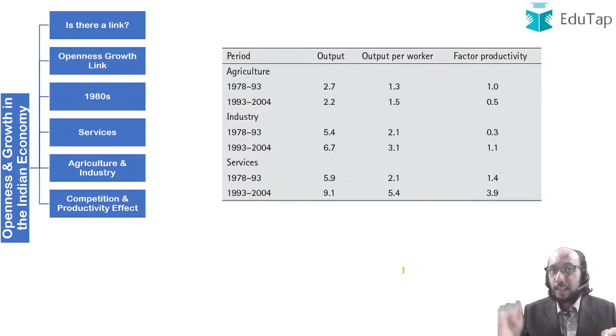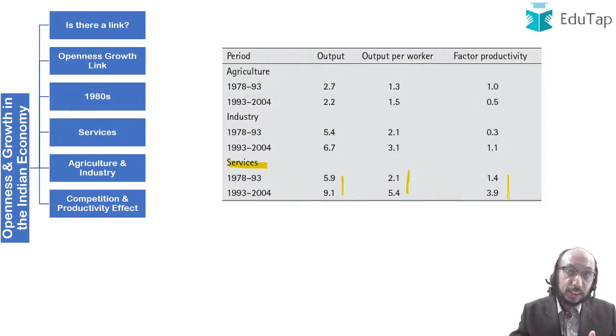Whatever I have said regarding services, agriculture and industry is again proven by these statistics that I am placing in front of you, regarding output per worker and factor productivity in the various domains. You look at what happened in the services sector. The factor productivity, which is basically an indication of how efficient our processes are, right? That increased, almost close to tripled. The output grew dramatically from 5.9% to 9.1%. The output per worker also increased dramatically, and factor productivity also increased quite a bit.